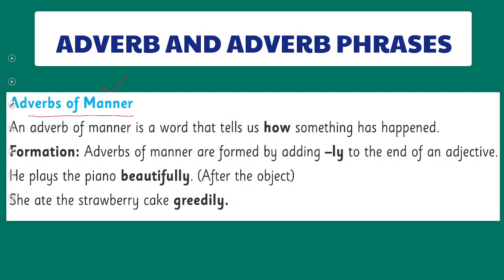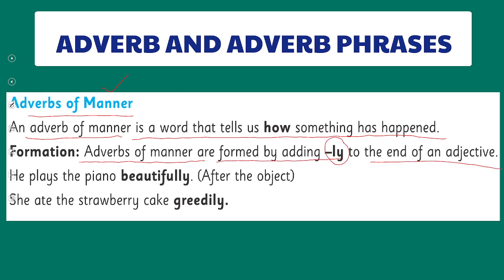What is an adverb of manner? An adverb of manner is a word that tells how something has happened. Formation: adverbs of manner are formed by adding ly to the end of an adjective. He plays piano beautifully. Beautiful is an adjective. An adjective is a word which describes the noun, but adverbs are the words which describe the verbs.